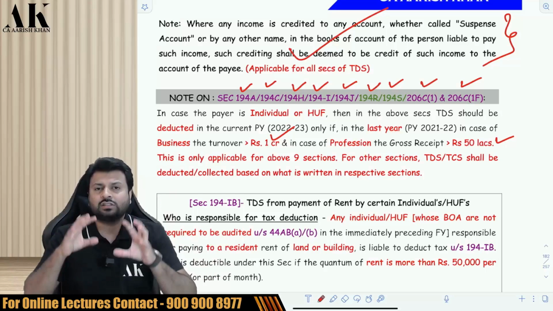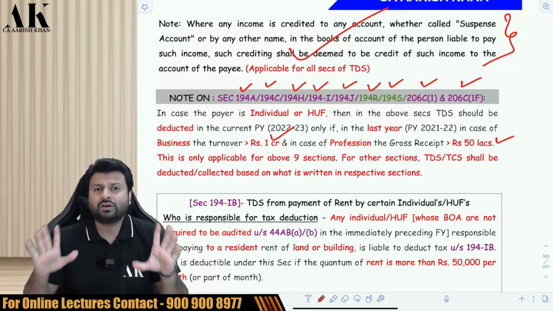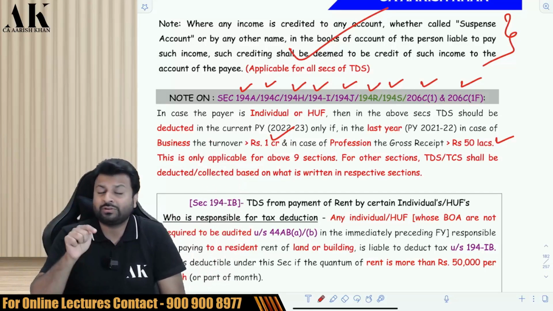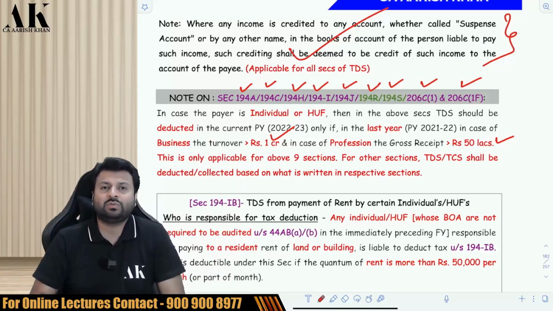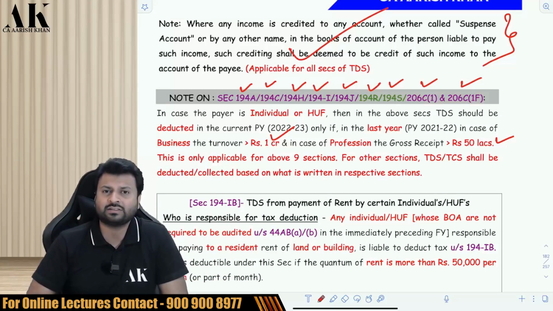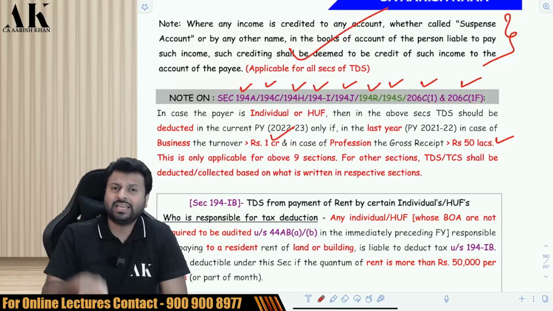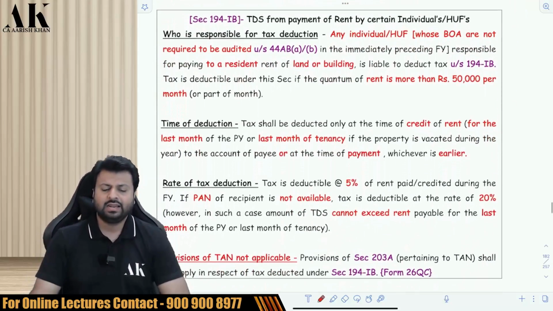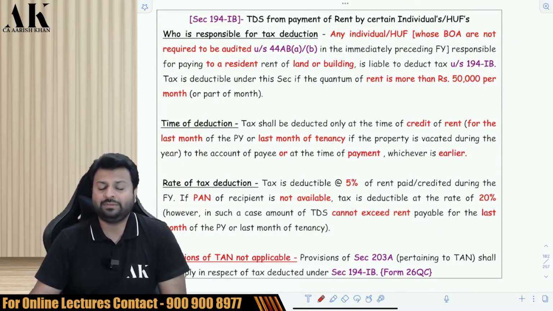So whenever these 9 sections come in the exam, and if the question is on an individual HUF, your ears should go up and you should start thinking about this point, whether the last year's turnover is greater than 1 crore or 50 lakhs or not in case of business and profession. Yes, it is. Then you should think about deducting TDS under these sections. Otherwise, do not deduct TDS. Okay, let's go ahead with the next one. 194IB.